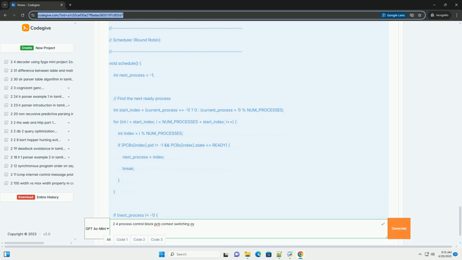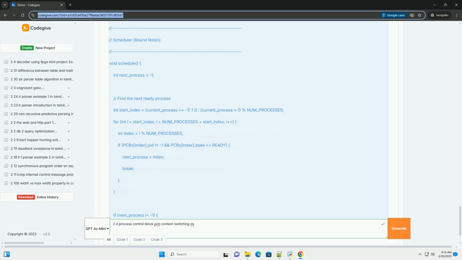3. Load the context of the next process. The OS loads the CPU registers, including PC and SP, from the selected process's PCB. 4. Resume execution. The CPU starts executing instructions at the address pointed to by the restored program counter. Context switching is an overhead. The OS spends time switching contexts instead of running actual application code. Therefore, minimizing context switching overhead is an important goal in OS design.